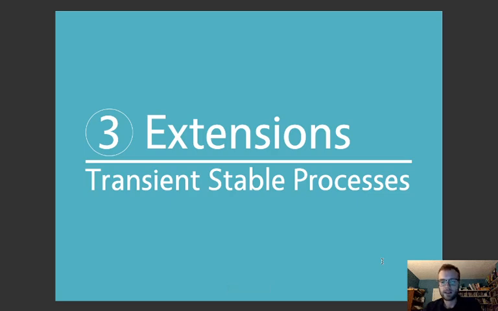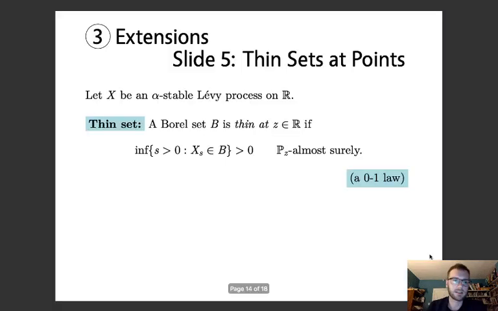So now we can take a look at the work that we did extending this from Zanzotto to transient stable processes, which is alpha less than 1. And those astute of you might have noticed that it doesn't include the strange middle case of alpha equal to 1. I'll try and talk a bit about that at the end.